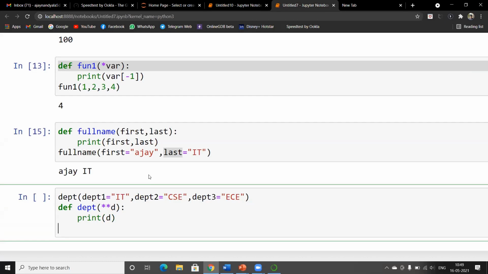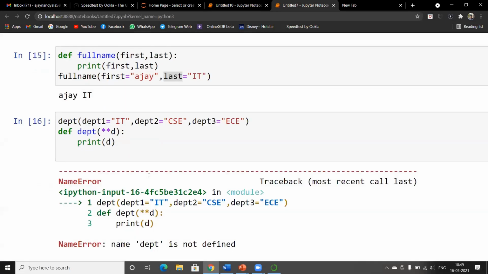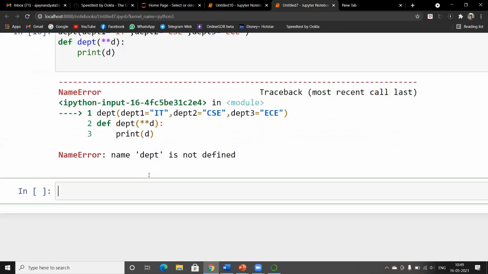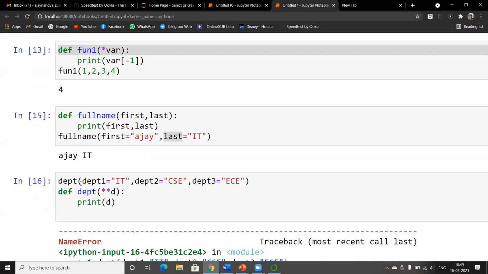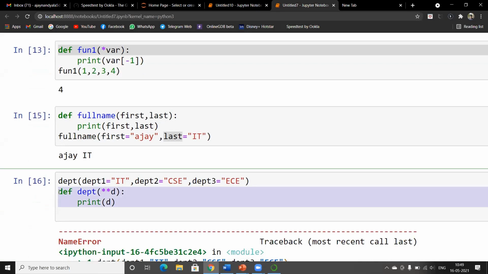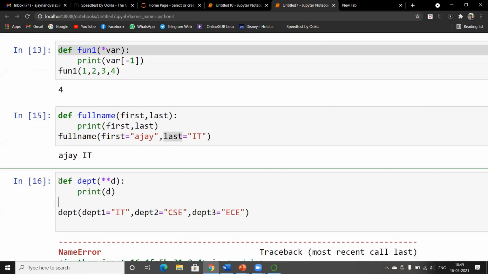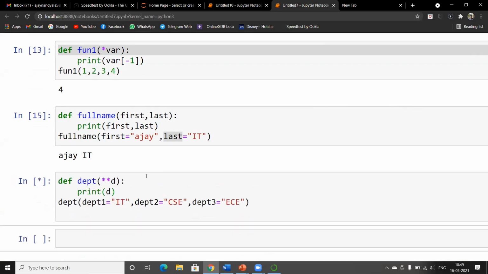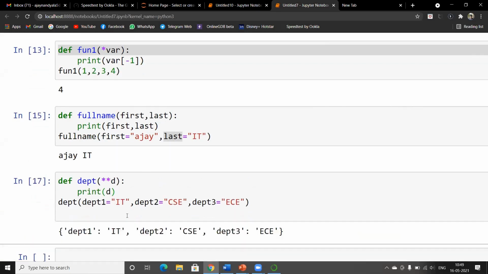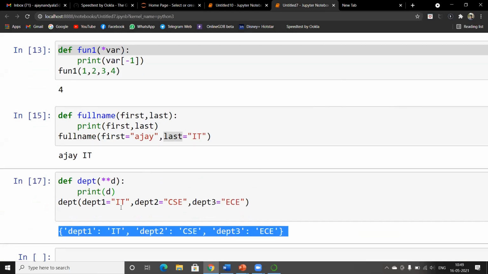Let's see. So we have to define the function before initializing. So run it now. See, as you see, the arguments are passed as key value pairs and they are stored in the form of a dictionary.